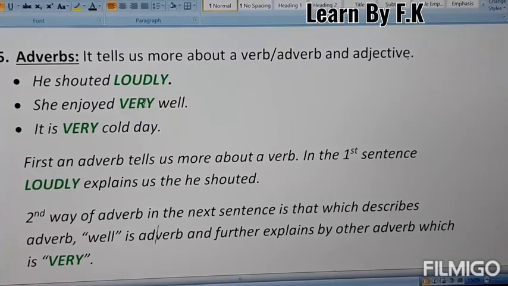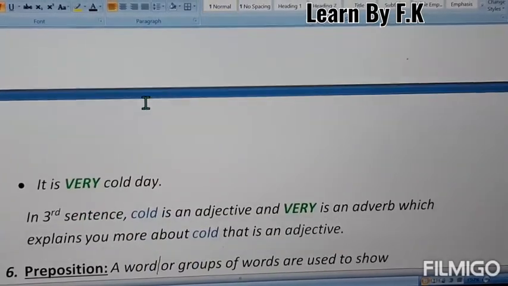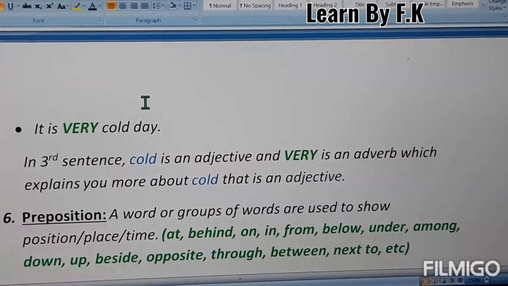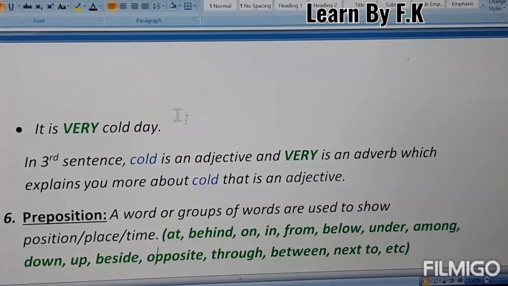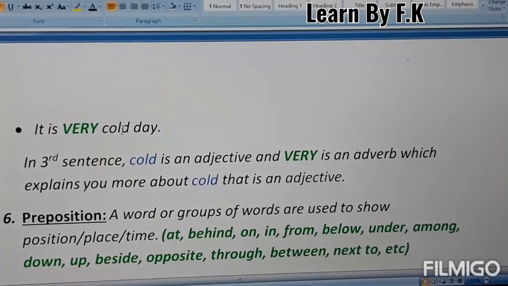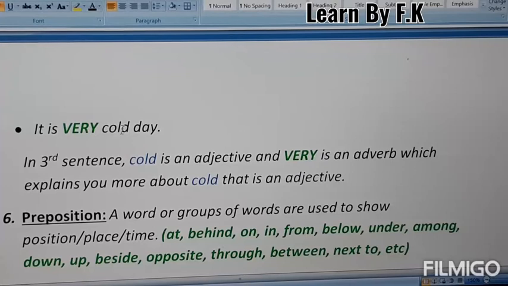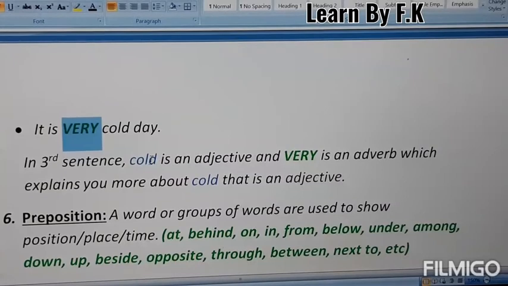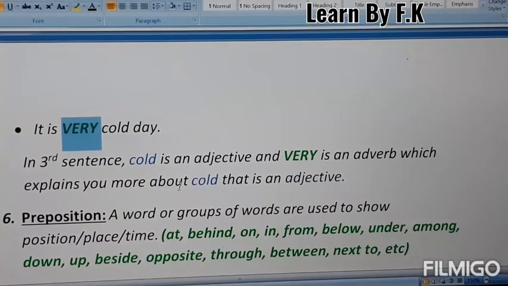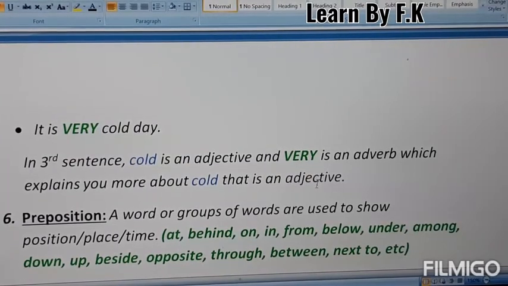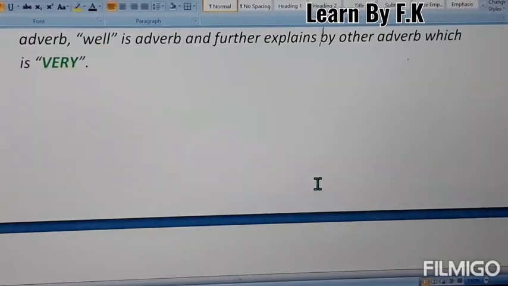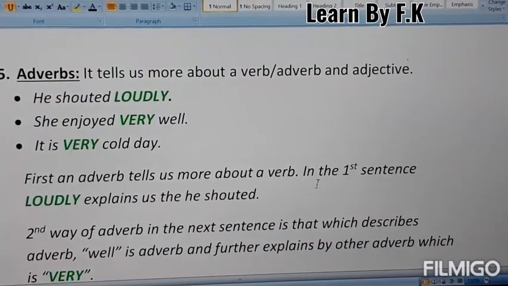The third type. In the third type, it is a very cold day. Here the adjective is cold, which is described by the adverb very. In the third sentence, you can easily understand cold is an adjective and very is an adverb which explains more about cold, that is an adjective. So these all are the different ways of describing with adverbs.